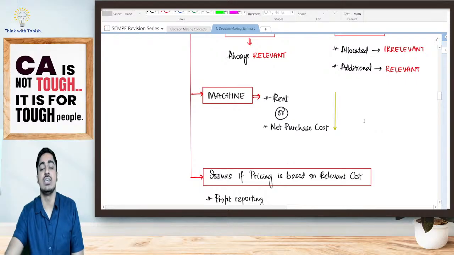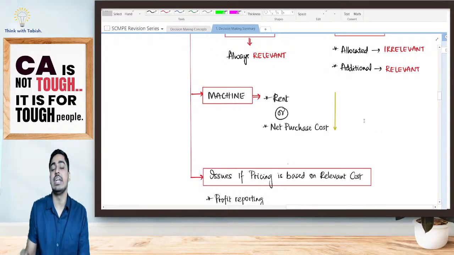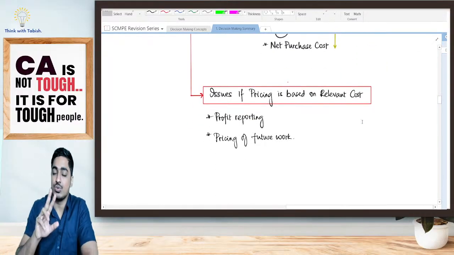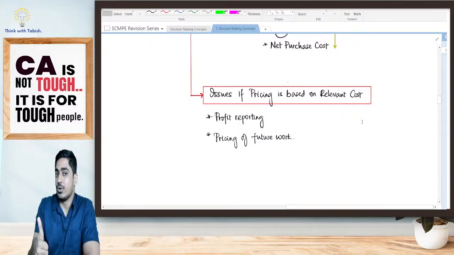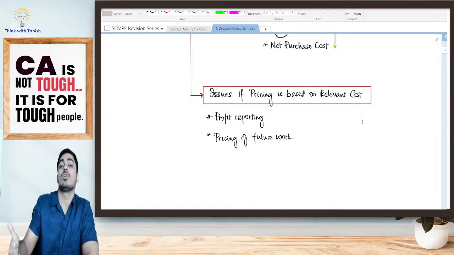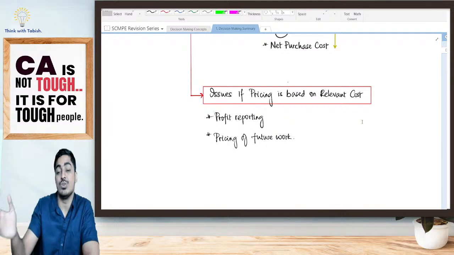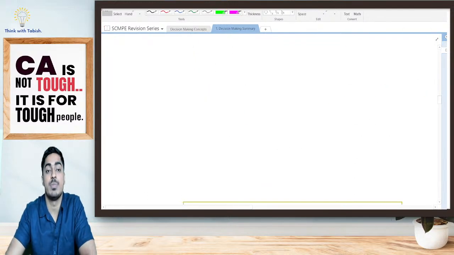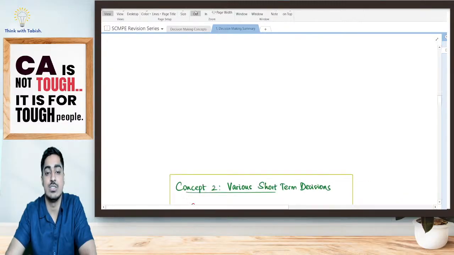In case of machine, we have told it is the rent or the net cost of purchase, whichever is lower. Yes, issues, if we are setting our price based on relevant cost, two things, students. PP, profit reporting. Yes, my books may be showing a lower profit or loss. Again, pricing of future work is going to be difficult because my customer will expect, yes, that we do the work at a small price only. Yes, our concept 1 is over.